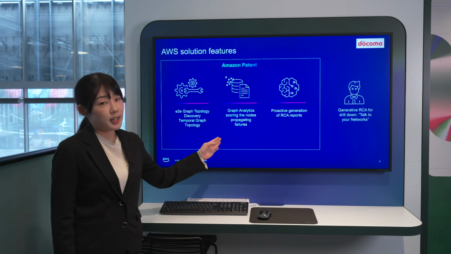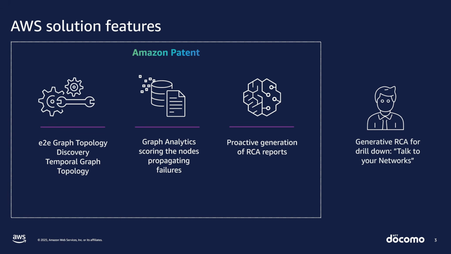The second one is graph analytics. Graph analytics uses graph algorithms, which score the nodes and propagate failures. So this is for the root cause analytics.